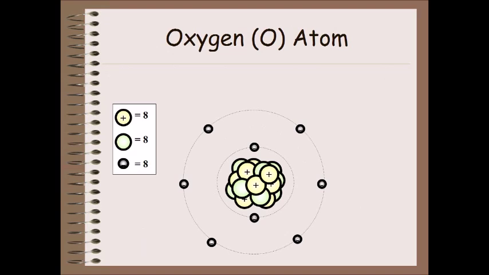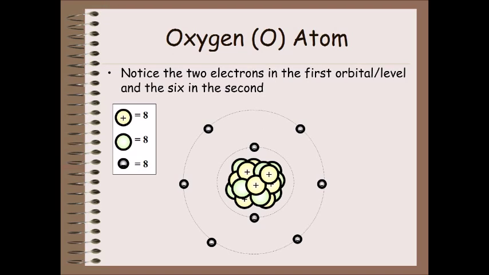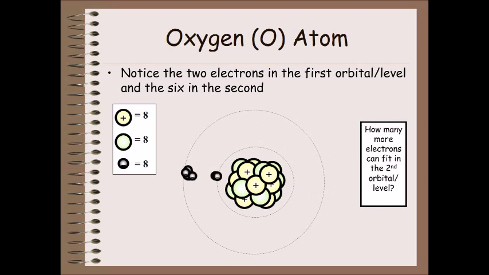Oxygen atom. Notice the 2 electrons in the first orbital/level and the 6 in the second. How many more electrons can fit in the second orbital/level?